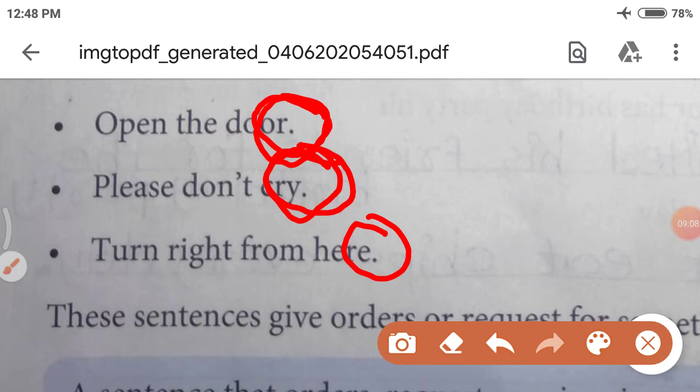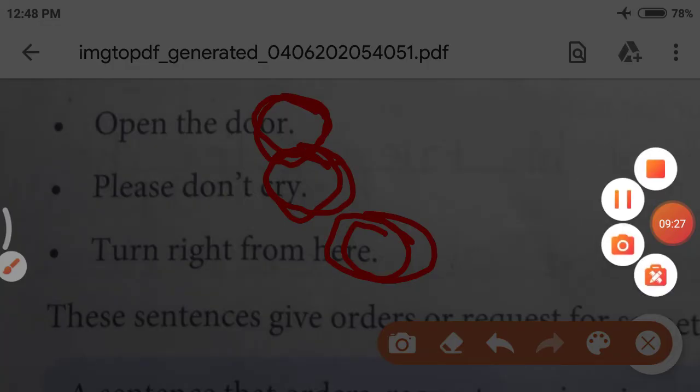The last sentence is an instruction. It also ends with a full stop. So, when it is an order, request or instruction, it is called an imperative sentence. Okay? Now, let's see the next type of sentence.